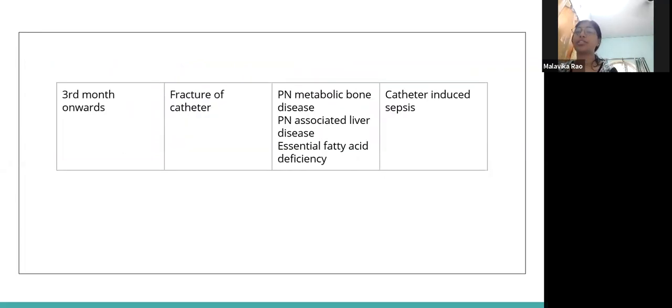Next. From the 3rd month onwards, that is in the chronic phase, there can be fracture of the catheter itself, which is a mechanical complication. Metabolic, we can have parenteral nutrition associated bone disease, which is because of hypocalcemia and hypophosphatemia. The parenteral nutrition associated liver disease, which I mentioned before, and essential fatty acid deficiencies, which cause alopecia, skin changes, and liver dysfunction. And in terms of infectious complications, we have sepsis related to the catheter.